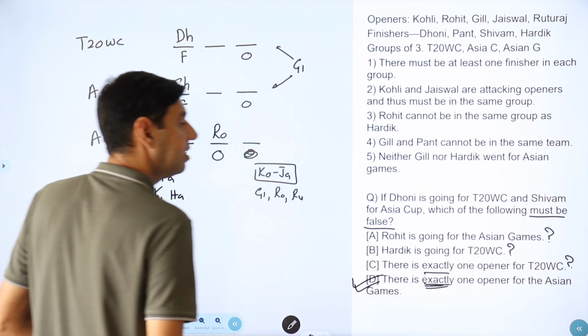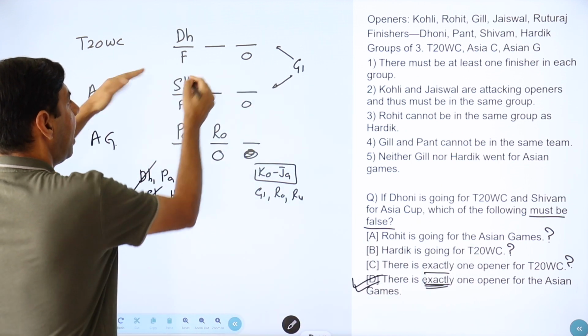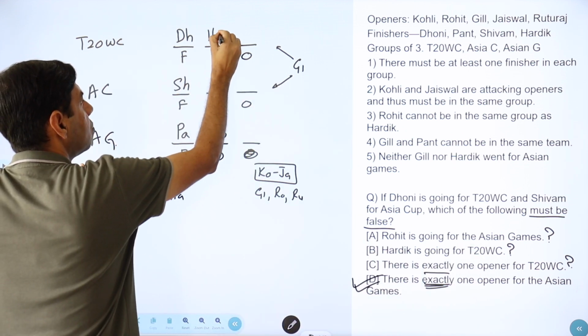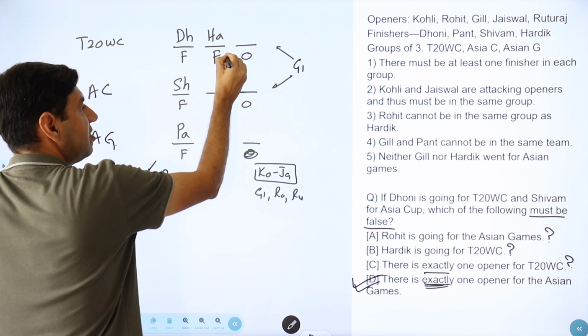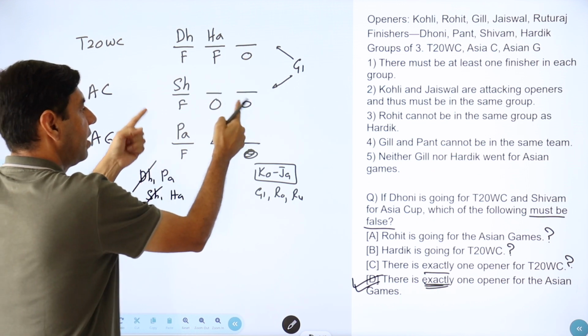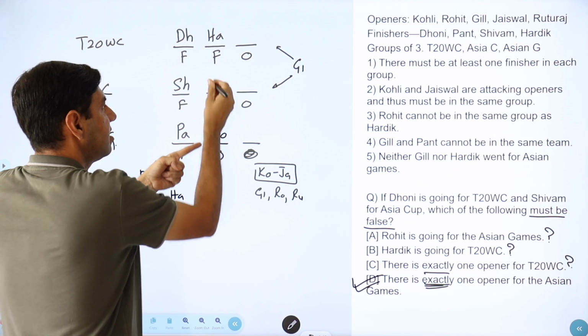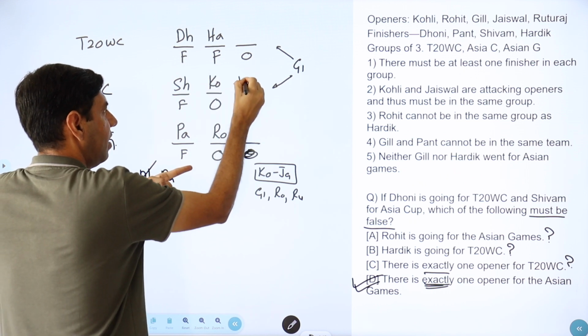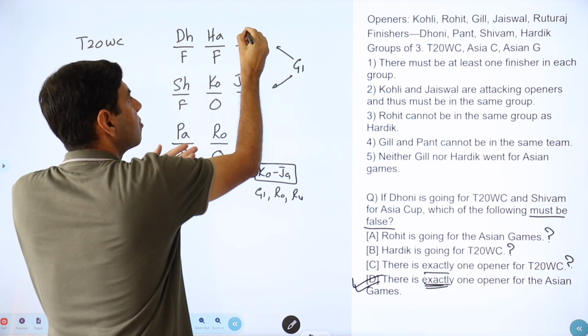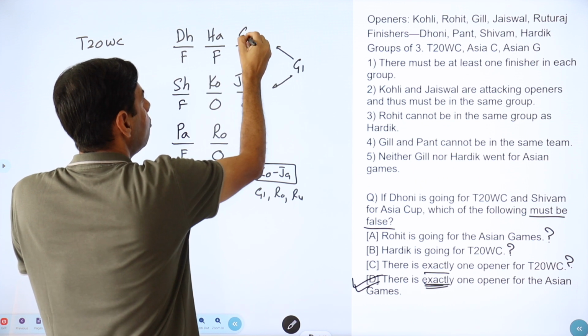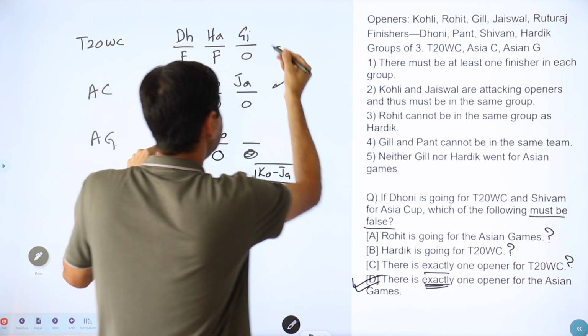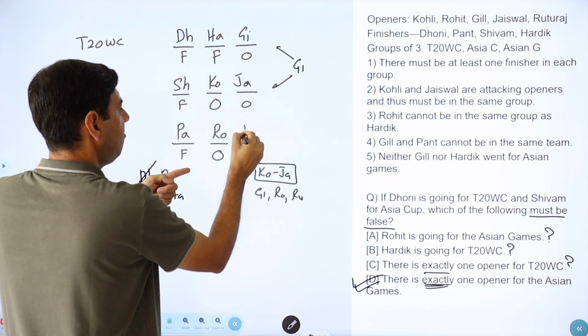Can I make Hardik go to T20 World Cup? Hardik could go anywhere. So Hardik goes here. So this is the team with two finishers. So this has to be two openers. And if there are two openers, it's necessary for me to put Kohli and Jaiswal here. Okay, so Gill has to go here. And can Gill go with Hardik? Yes, Gill and Pant are not together. So one is left, that is Ruturaj.